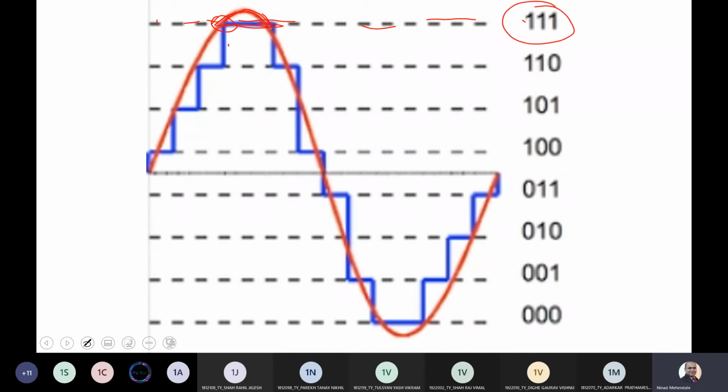So if you start plotting this waveform, first you will get 100 for this particular point, then you will get 101 for this particular point, then you will get 110 for this particular point, then you will get 111 for the top position. After that you will get again 111, then you will get 110.